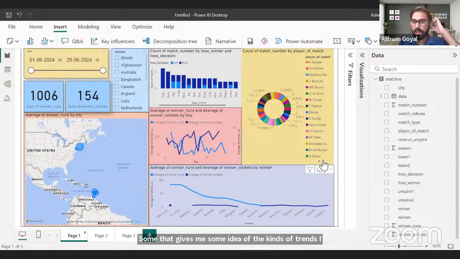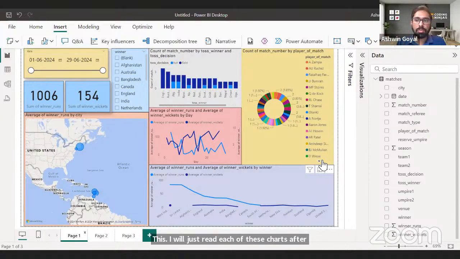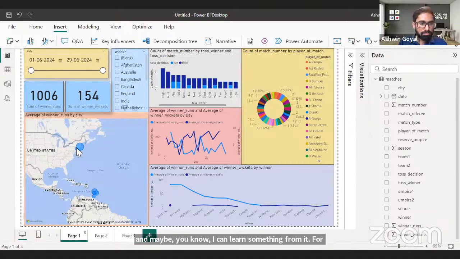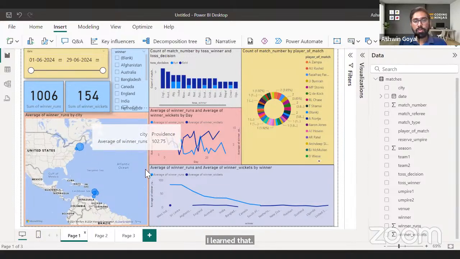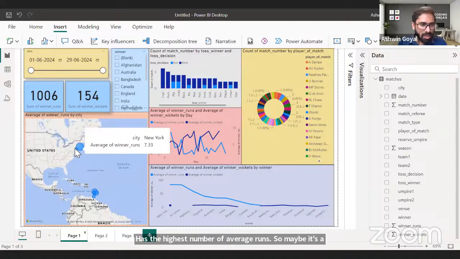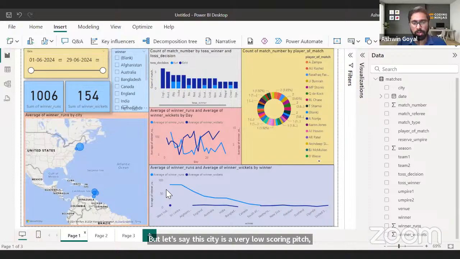from the World Cup data, right? I will just read each of these charts after this, and maybe I can learn something from it. For example, from this chart, I learned that this city, Providence, has the highest number of average runs. So maybe it's a high scoring pitch. But let's say this city is a very low scoring pitch. New York, right, is a low scoring pitch, maybe.